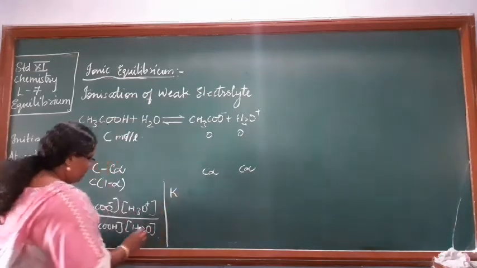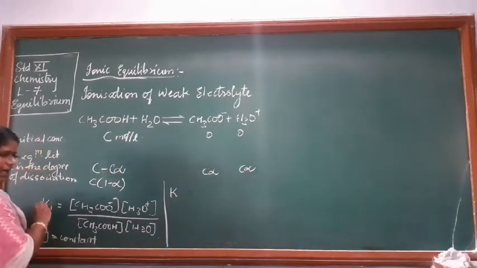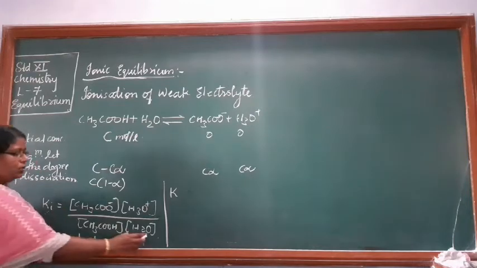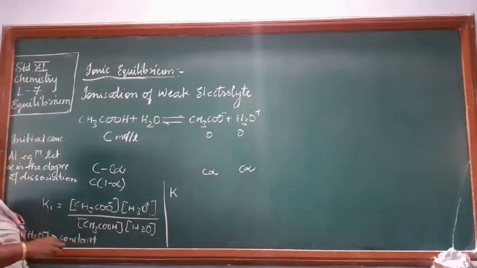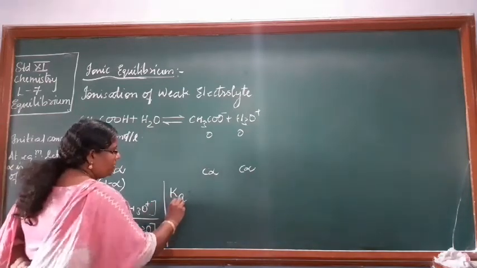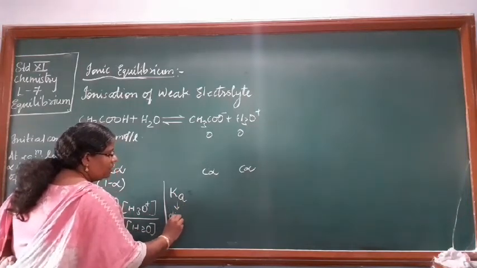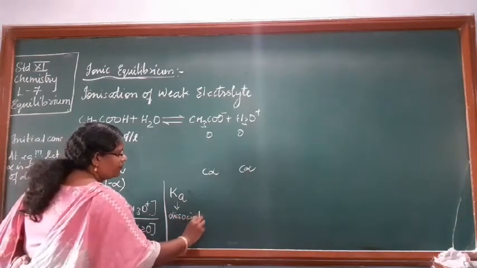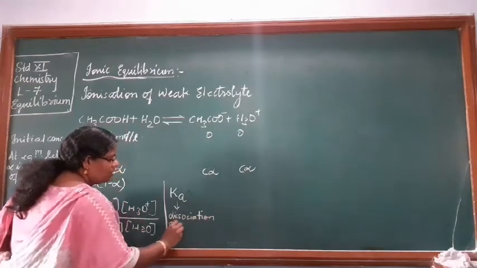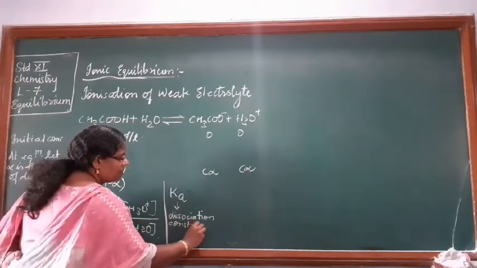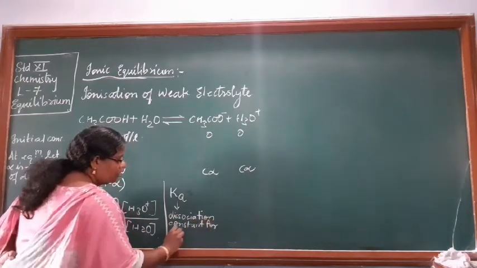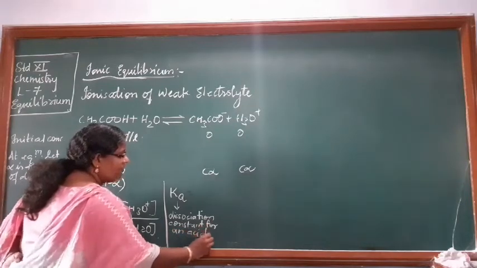So what have I done? I combined the H2O with Ki, because both are constant. So we get a new constant, and this constant is called the dissociation constant for an acid. Which acid have we taken?